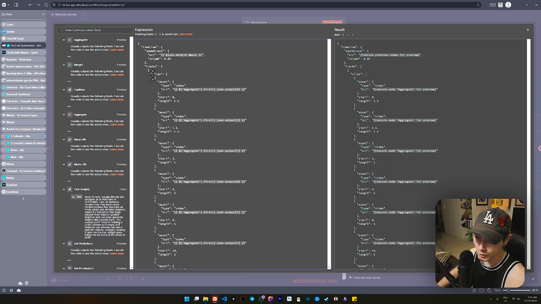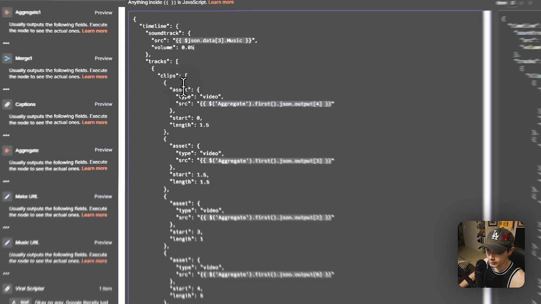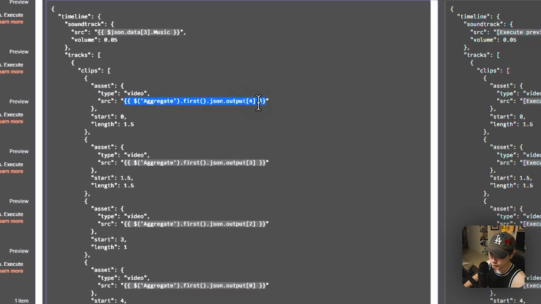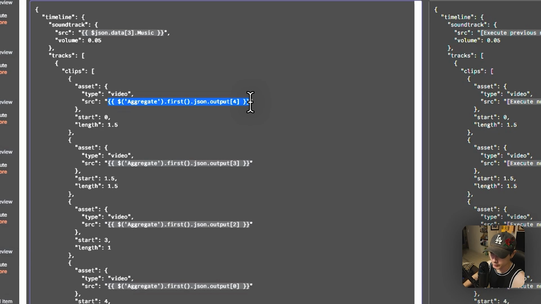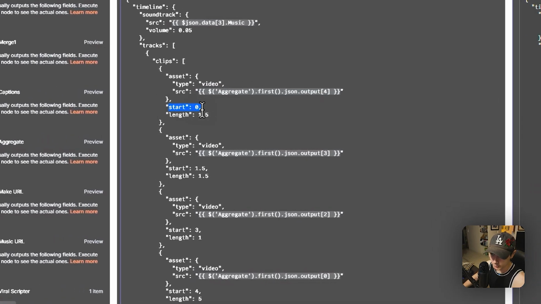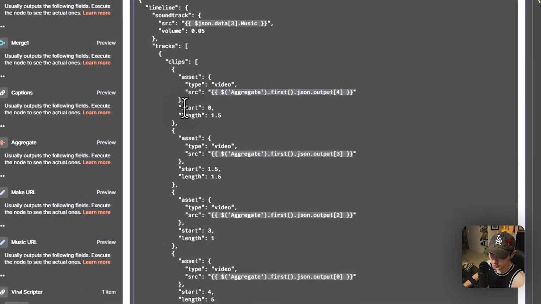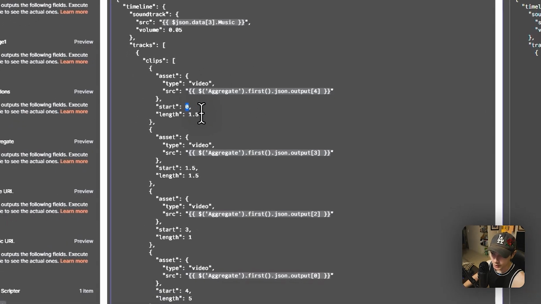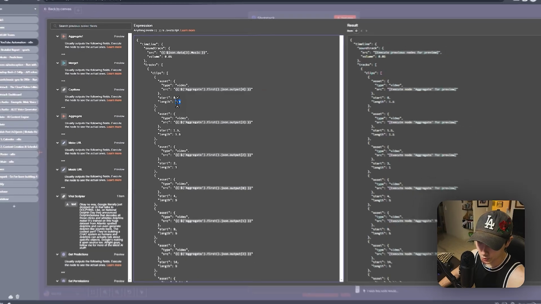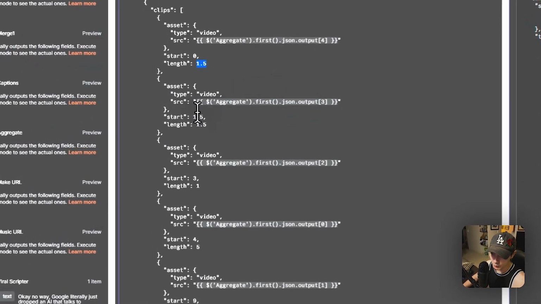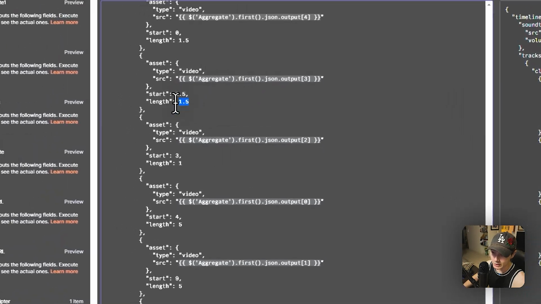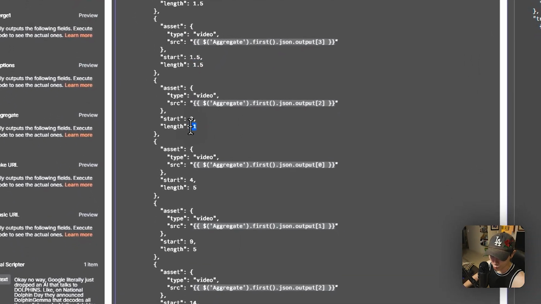And then here is going to be all our clips, so we can see our clips coming through. The type is a video. This is just the expression, which is linking to that particular video. And then our time. So all we're doing here is thinking like this. We're starting at 0. This is when this video starts at 0. It's going to go for 1.5 seconds long. Same thing going on here, but instead, we're starting at 1.5 seconds. It's going to go for 1.5 seconds. Then we're starting at 3 seconds for a length of 1 second.